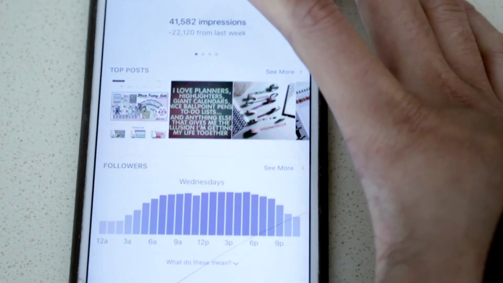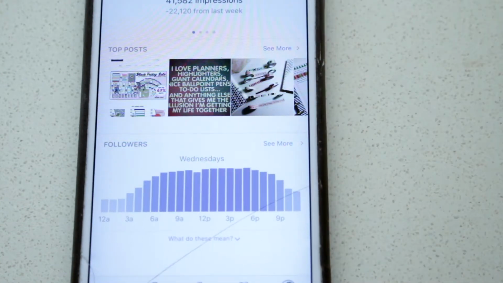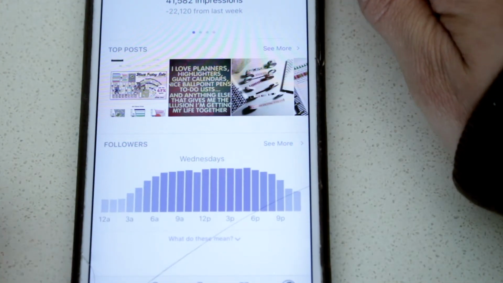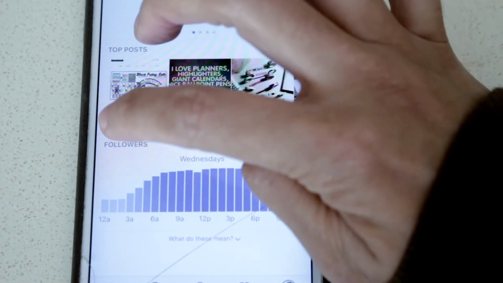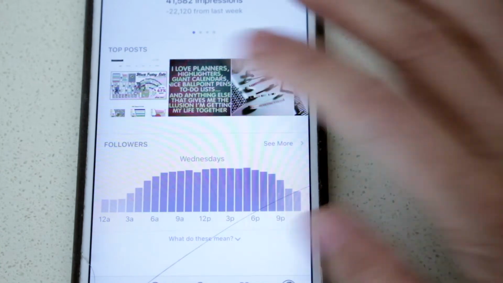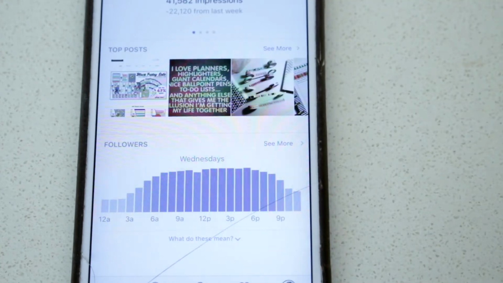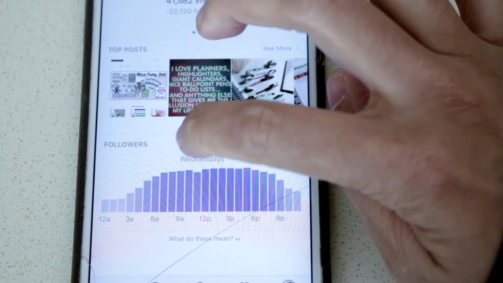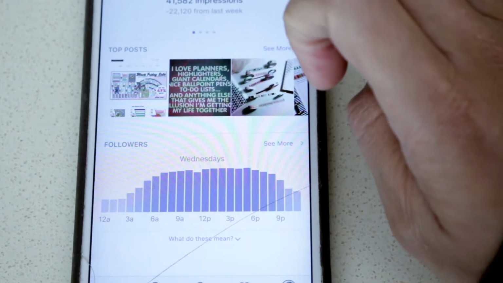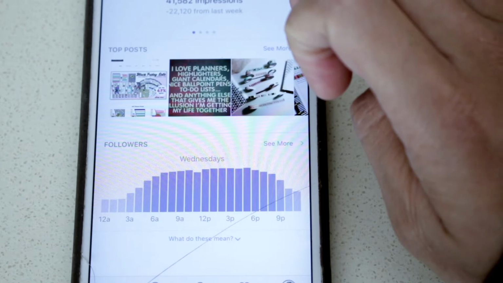Right here, down here, you're going to see a section called followers. And this basically lets me know how often, what time of the day my followers are looking at my Instagram. So for Wednesdays, the part where my followers are looking at my Instagram the most are anywhere between 7 a.m.